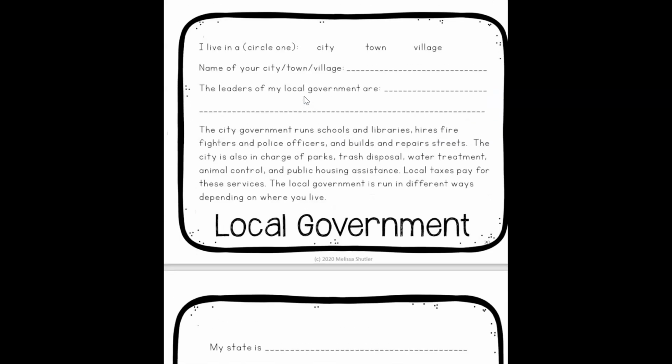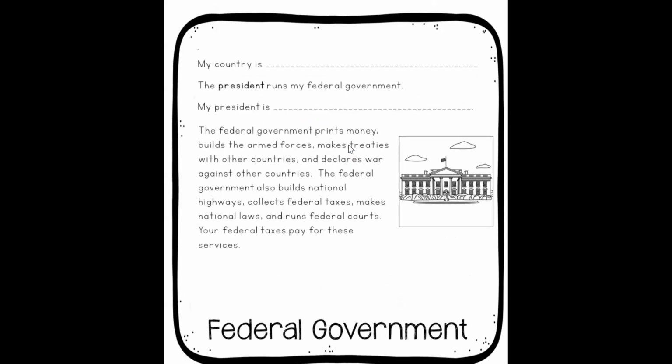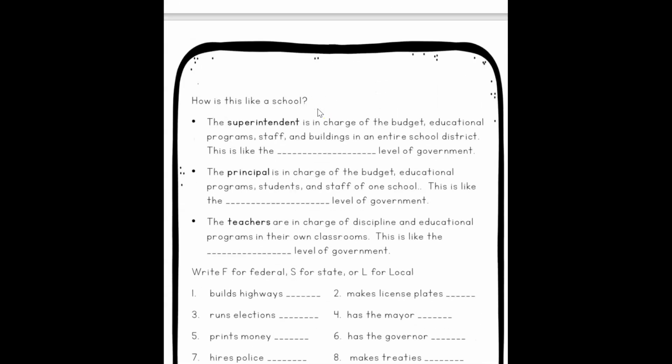There are 3 levels of government. It starts with our local government, which is our city that we live in, and our mayor, Rosworski. Then it goes to the state government, which is Indiana, and our governor is Governor Holcomb. And then it goes to our federal government, and we live in the USA, and our president is Joe Biden.